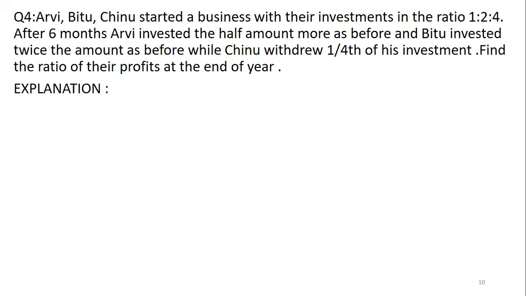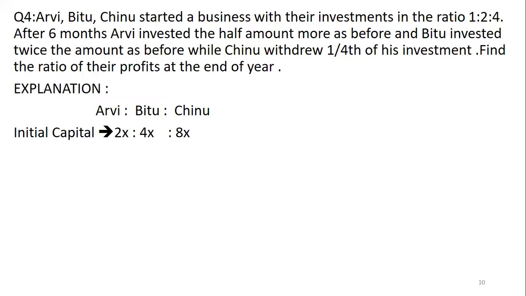Now fourth question. A, B, C started a business with their investments in the ratio 1:2:4. After 6 months, A invested half the amount more as before, and B invested twice the amount as before, while C withdrew 1/4 of his investment. Find the ratio of their profits at the end of the year. So A, B, C initial capital 2x, 4x, and 8x.